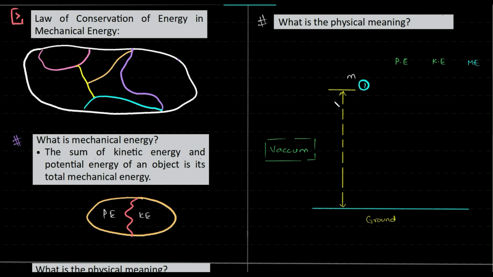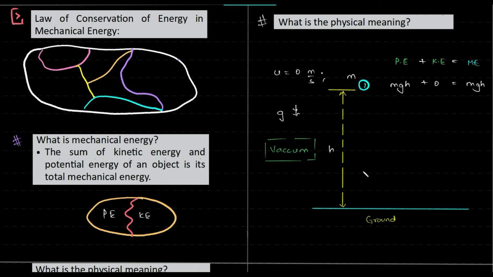So we have an object of mass m at a height of h with an initial velocity of how much should I take? 0, obviously, right? We're just talking about an object being dropped from a particular height. So the potential energy is obviously mgh, g being the acceleration due to gravity, and h the height. Kinetic energy is obviously 0, and since the sum of these two is the mechanical energy, this will be mgh.